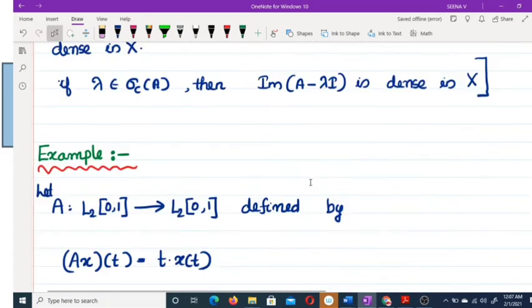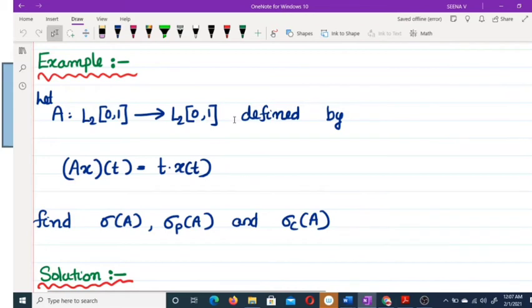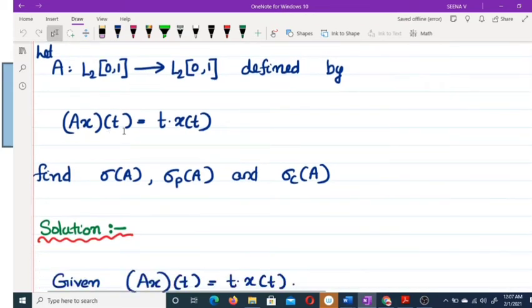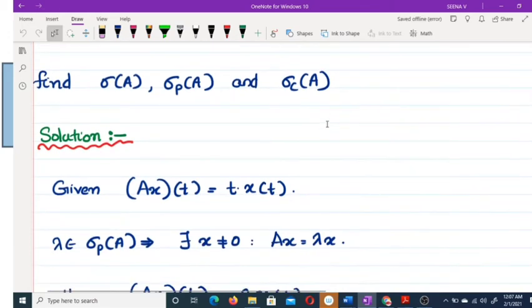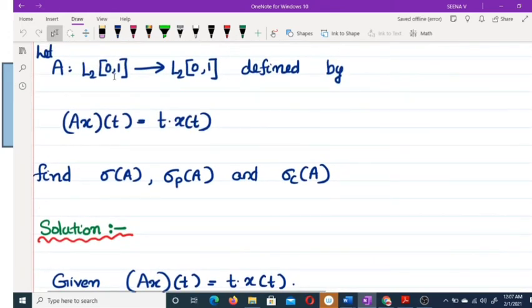So moving to one example. Let A from L2[0,1] to L2[0,1] be defined by A x of t equal to t x of t. You have to find sigma of A, sigma P of A, sigma C of A. What is the definition of L2[0,1]? What about the norm in L2[0,1]? If x of t is in L2[0,1], what is the norm?